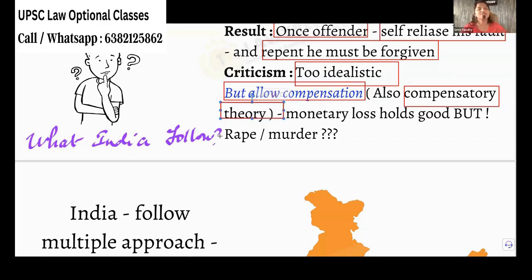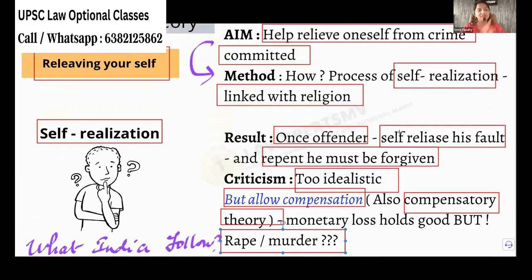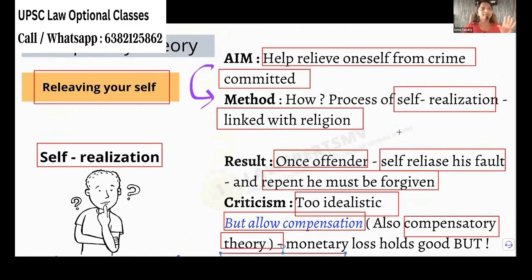How much compensation can you give for murder and rape? For human life, is there an amount or rate fixed? If you commit a murder or a rape and give money, will that be fine? Not fine. So this theory will not apply in many areas. This expiatory theory is very idealistic.